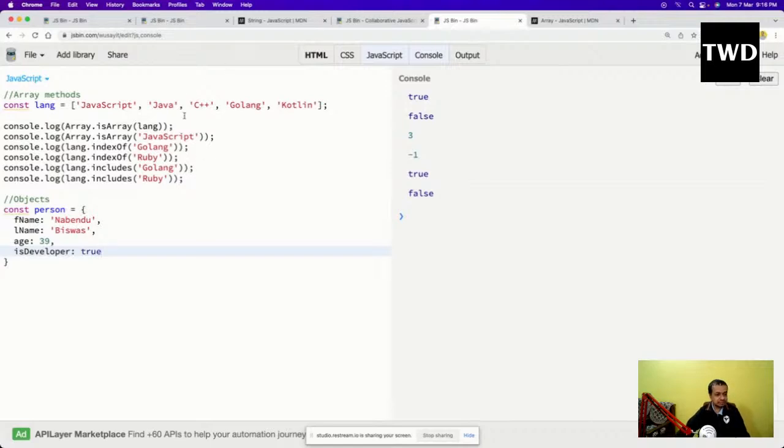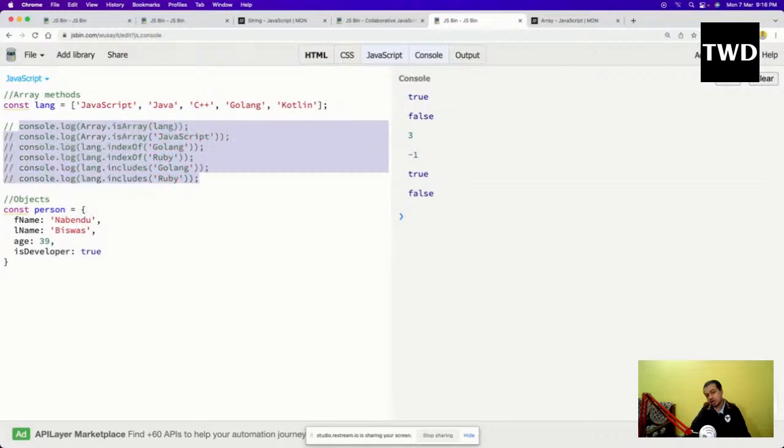So what is this object actually, and how is it different from an array? You can see these things. Objects are a key-value pair, and one thing to notice is the key is always a string, but it is never represented with single quotes or double quotes. There is a data structure known as JSON objects, in which it is mandatory to have double quotes, but that is a different thing.